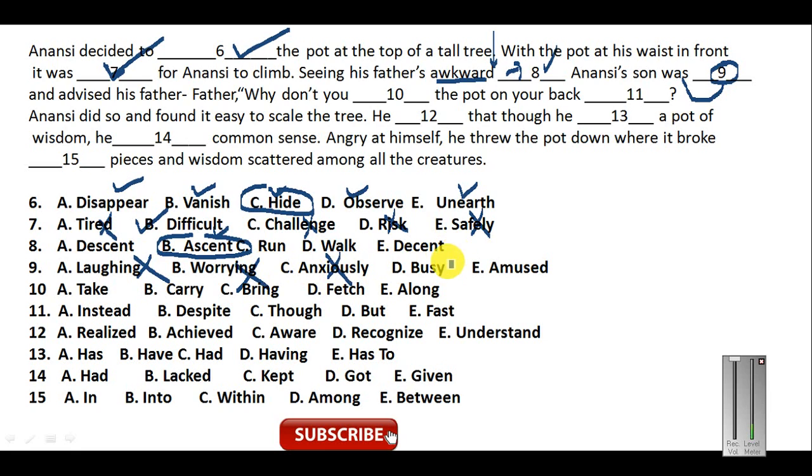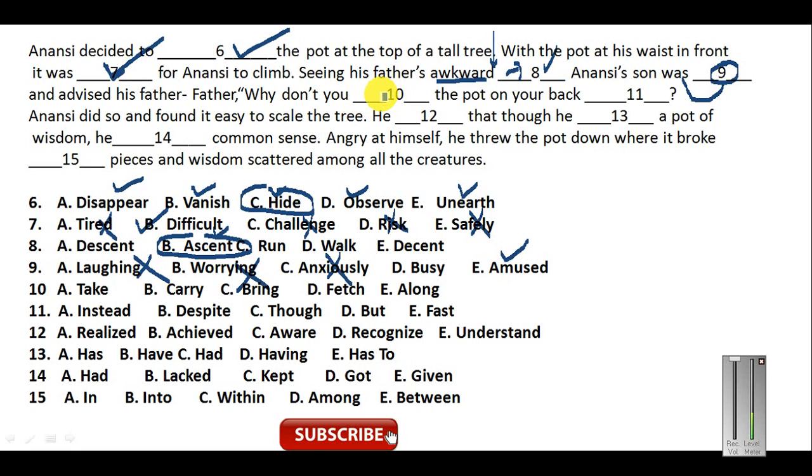He was busy can come here, but he was amused because he was entertained by seeing the awkward ascent of his father. So that is why he was entertained and he was kind of amused. He started kind of laughing. So Anansi's son was amused. Amused will be the right word here. And advised his father, father, why don't you...